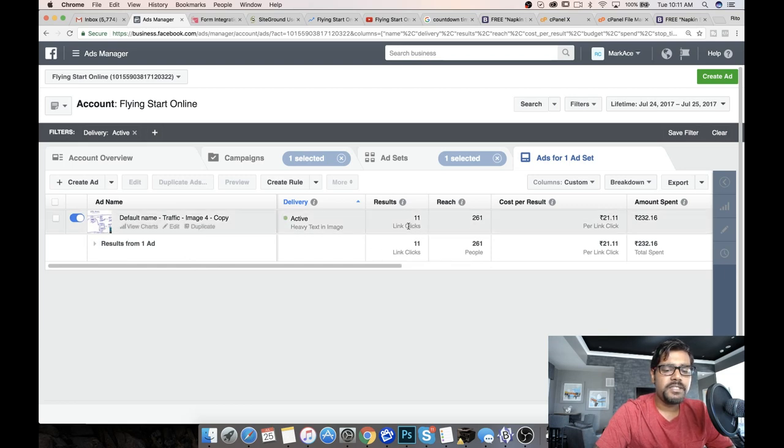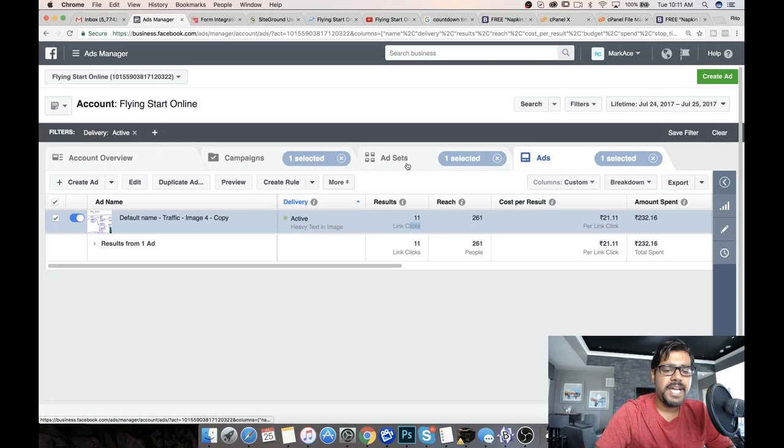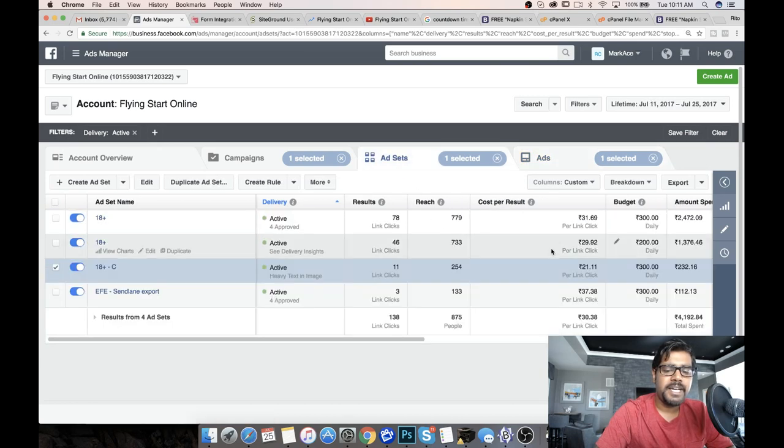It has already gotten 11 link clicks and it is the cheapest ad set so far. We're only getting 21 rupees a link click and the others are at 29, 31 and 37. Even the Sendlane export that we had done was 37 rupees a link click, which is around 50 or 60 cents. All right, but still, we'll give it some time. But this video campaign here looks quite promising.